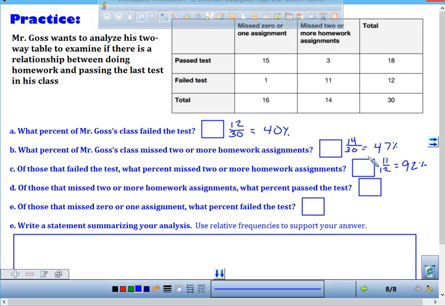Of those that missed 2 or more homework assignments, what's your total? 14. Total that missed 2 or more homework assignments is 14. It says, what percent passed? So what's your subgroup number? 3, the number of people that passed. Okay, so 3 divided by 14. 21%.